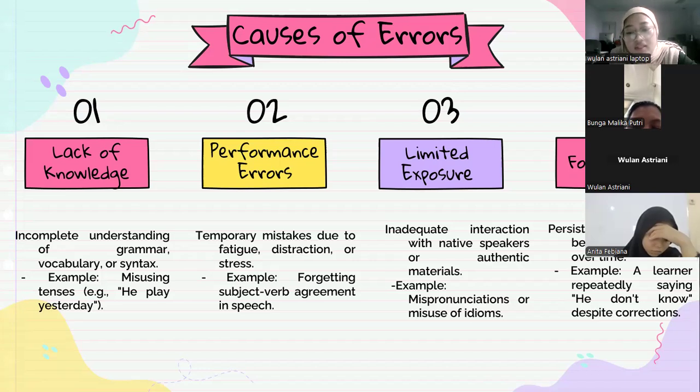Example, "he don't know." This sentence is incorrect because the correct form is "he doesn't know." Even though they are corrected many times, students may continue to use the incorrect form because they are used to it or feel comfortable with it.